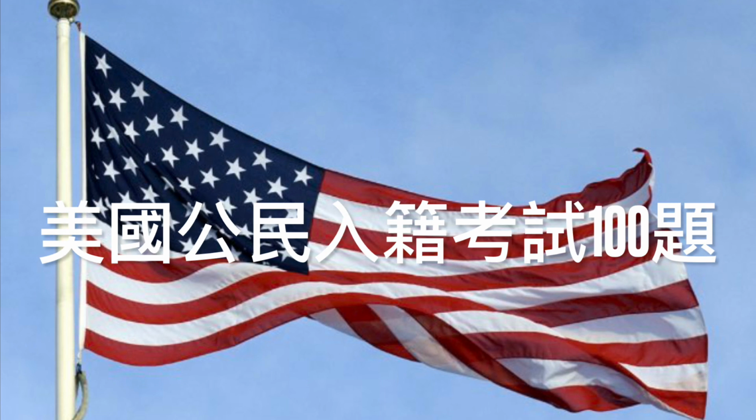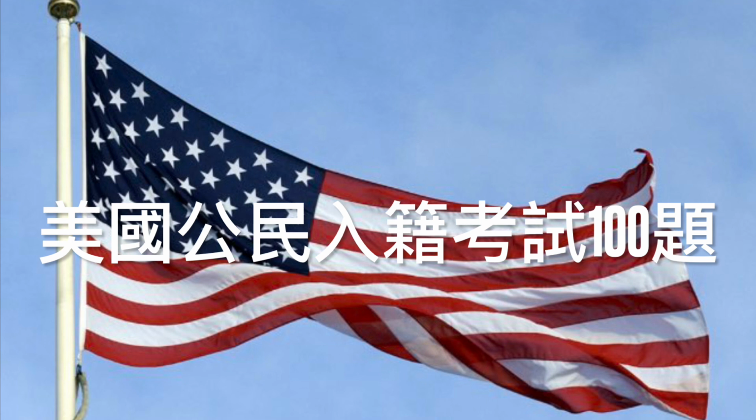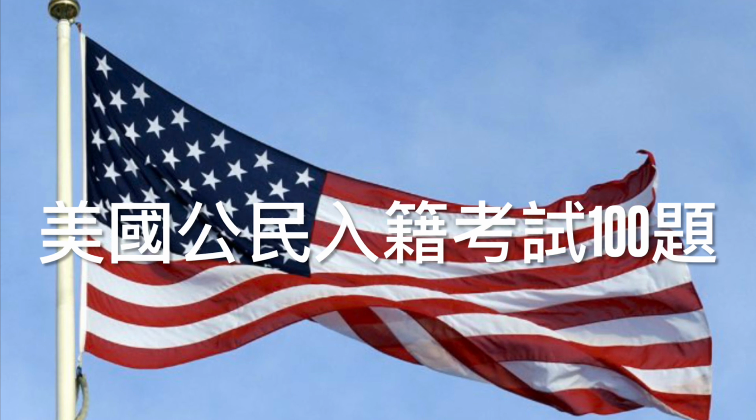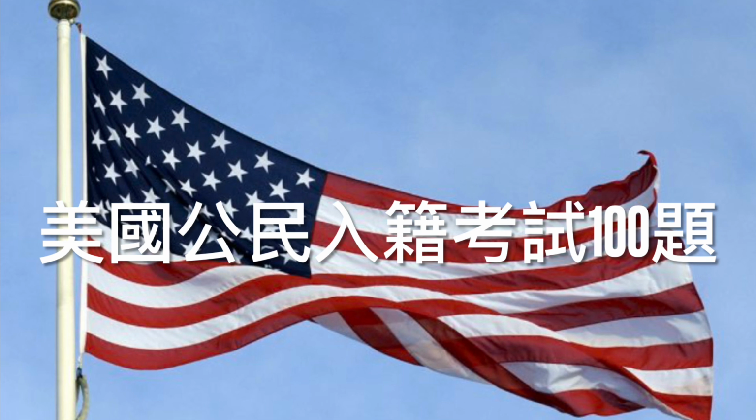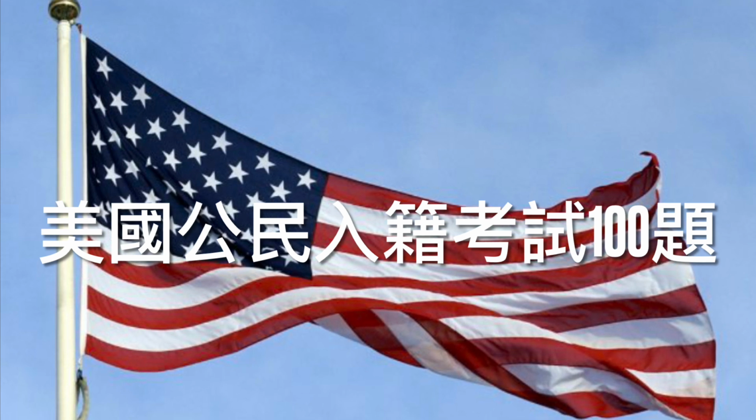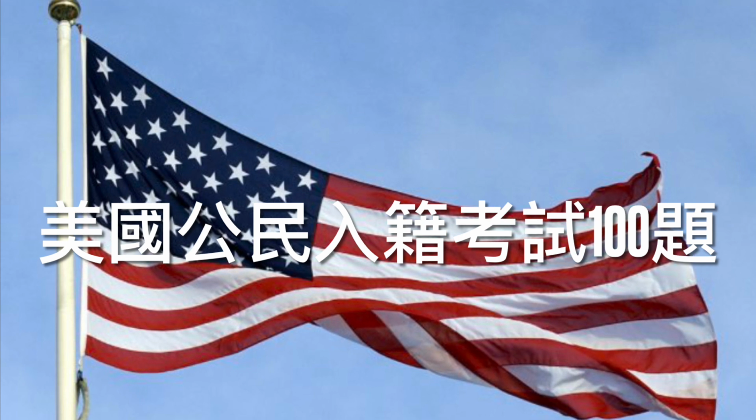73. Name the U.S. war between the North and the South. Correct answers. Choose 1. The Civil War. The war between the states. Explanation. The American Civil War was fought from 1861 to 1865 between the Union Army and the Confederate States of America. 74. Name 1 problem that led to the Civil War. Correct answers. Choose 1. Slavery. Economic reasons. States' rights.